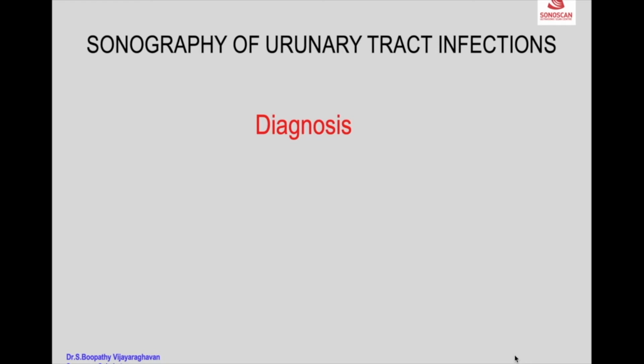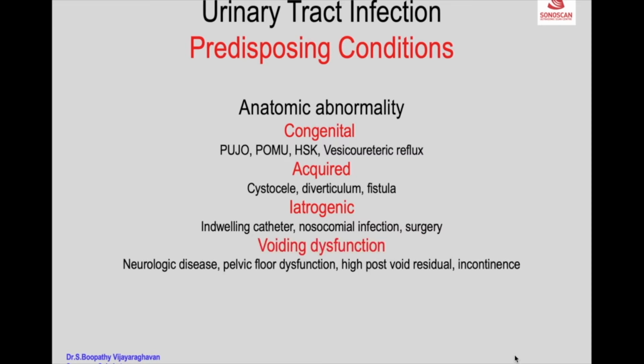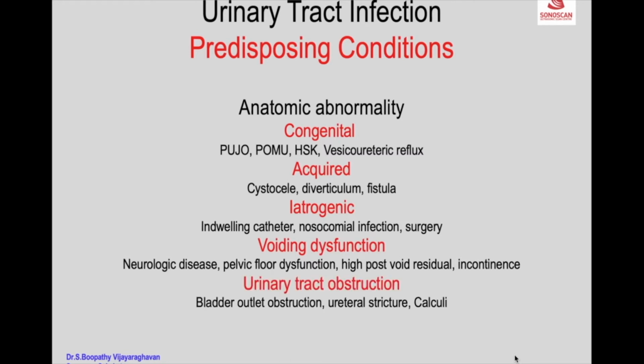The role of ultrasound is in the diagnosis of nosocomial infection or infection following surgery. The predisposing condition may be voiding dysfunction, which happens in neurological disease, pelvic floor dysfunction, or a high post-void residual urine in an enlarged prostate and incontinence. Urinary tract obstruction is also a predisposing condition, like bladder outlet obstruction.